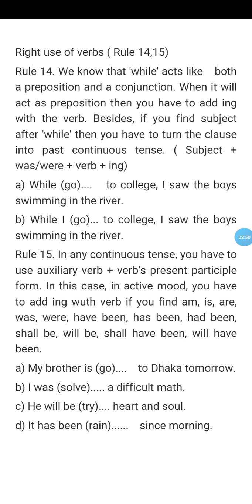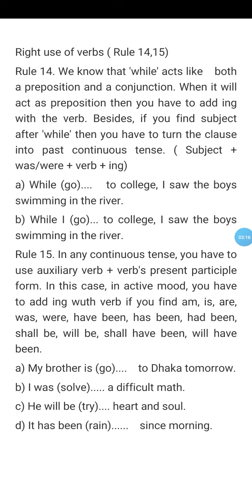Let's be clear with examples. A: my brother is (go) to Dhaka tomorrow. Here you find the auxiliary verb is, and the sentence indicates present continuous tense, and this is in active mode. This is why the answer will be going. My brother is going to Dhaka tomorrow.